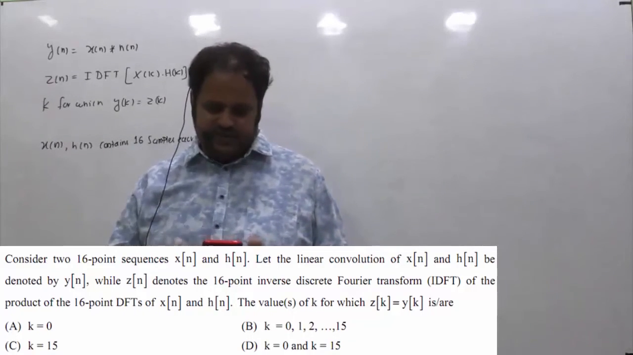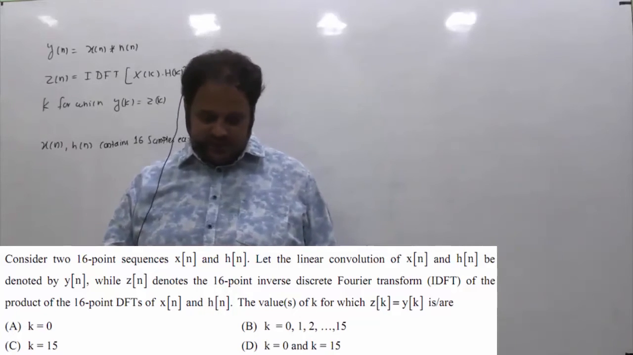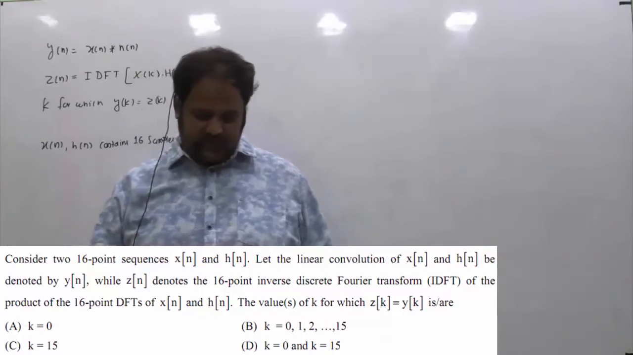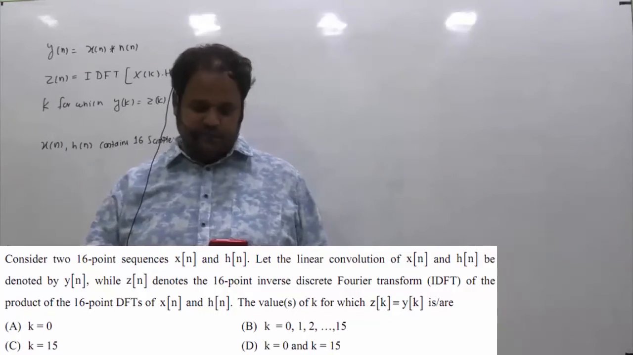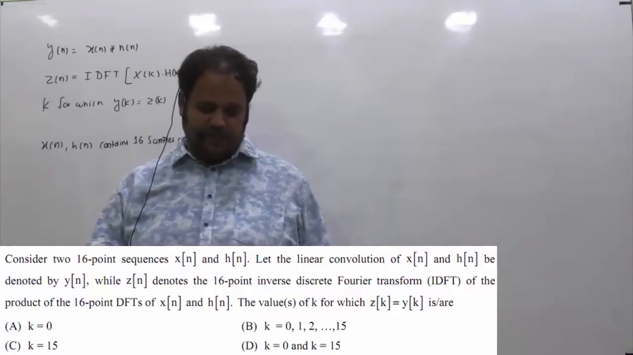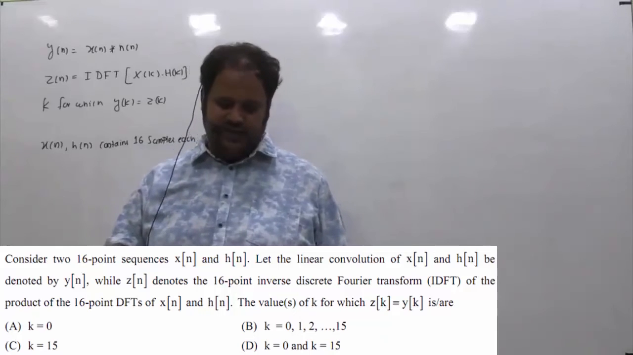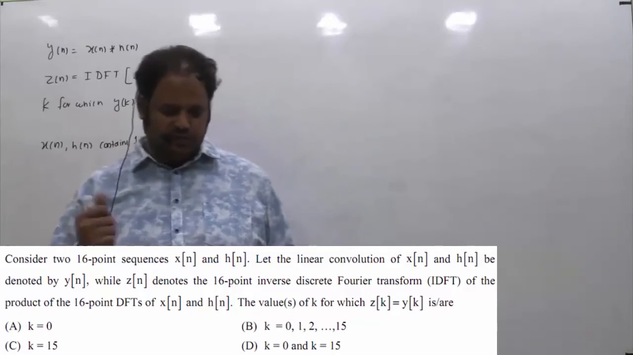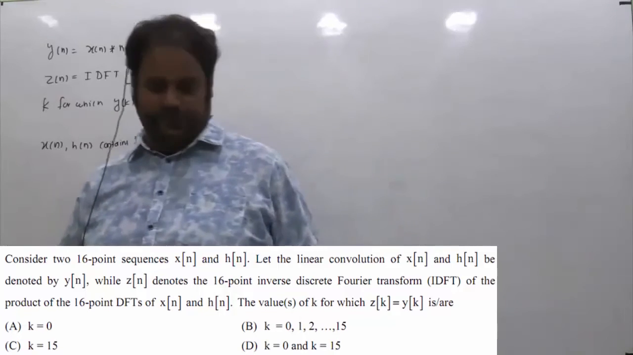The given question is, consider two 16-point sequences x[n] and h[n]. Let the linear convolution of x[n] and h[n] be denoted by y[n], while z[n] denotes the 16-point inverse discrete Fourier transform of the product of the 16-point DFTs of x[n] and h[n]. The values of k for which z[k] equals y[k] is R. The options are k from 0 to 15, k equal to 0, k equal to 15, and k equal to 0 and k equal to 15.